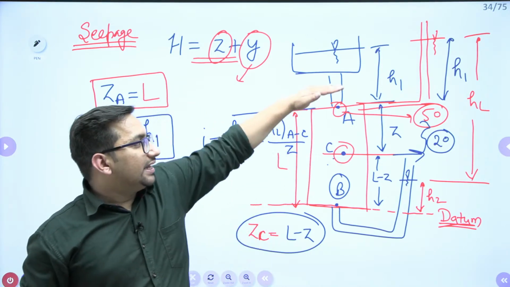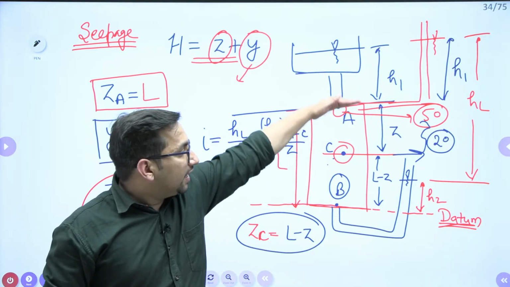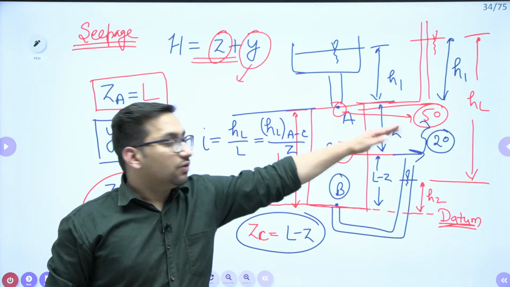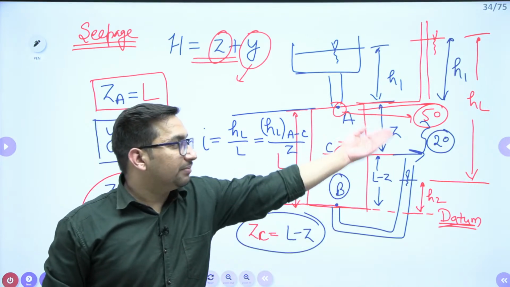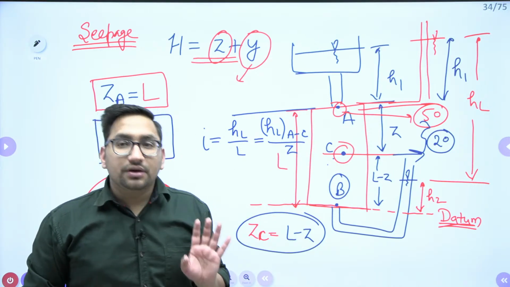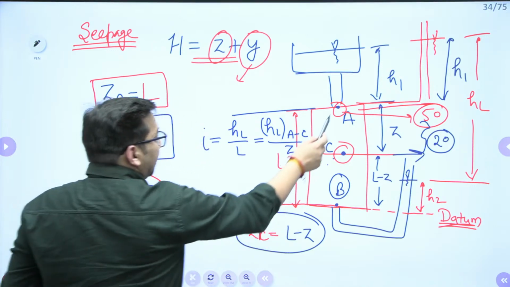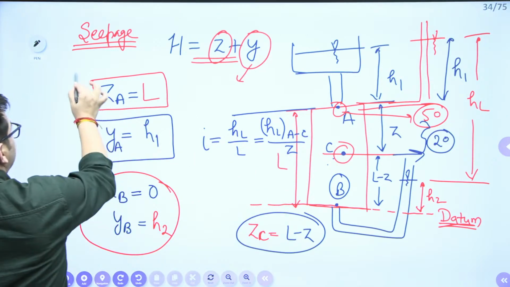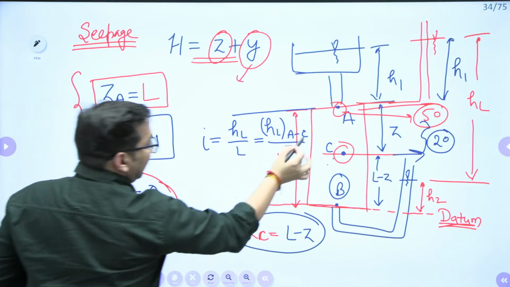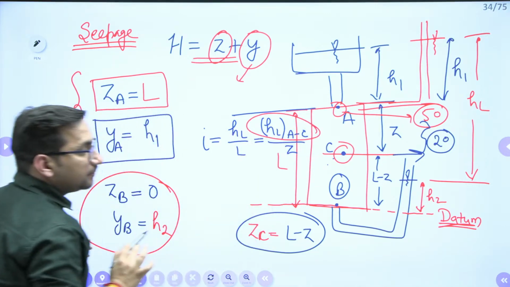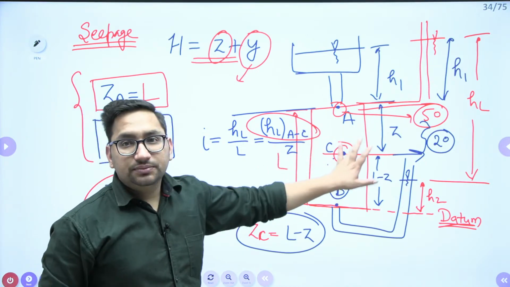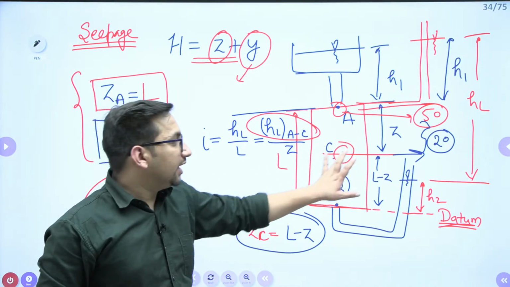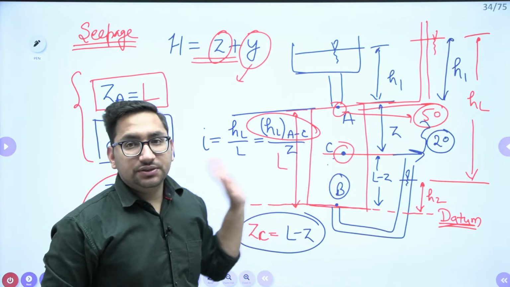Total head at point A is 50. From A to C, the head loss is 20. What is the remaining head at point C? Can I say it will be 50 minus 20? Right? You have calculated the total head at A, and you calculated the head loss from A to C. It means you can calculate the total head at point C.